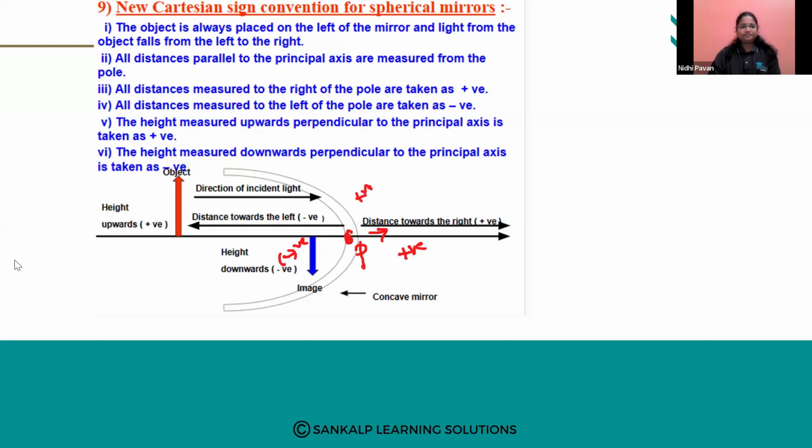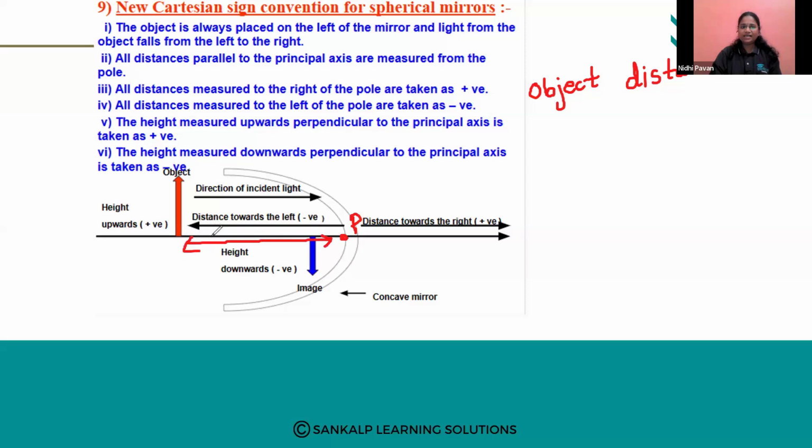Now, see here. Here we will get two things, object distance and image distance. Two terminologies are there, my dear friends. Object distance. So what is object distance? As the name suggests, it is very easy. The distance of the object from the mirror. From which point of the mirror? Obviously, it is from the pole. The distance of the object from the pole.